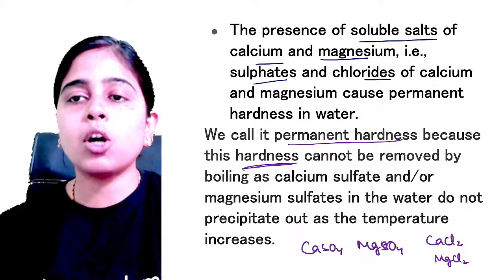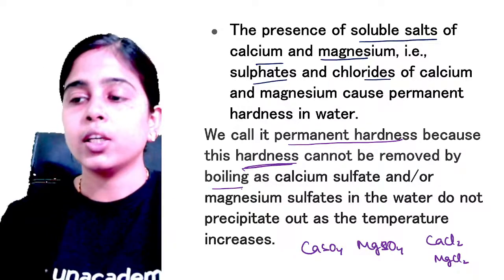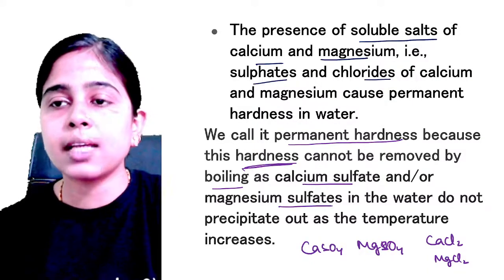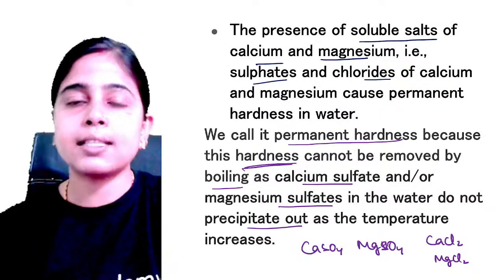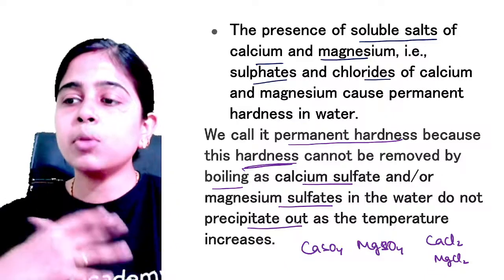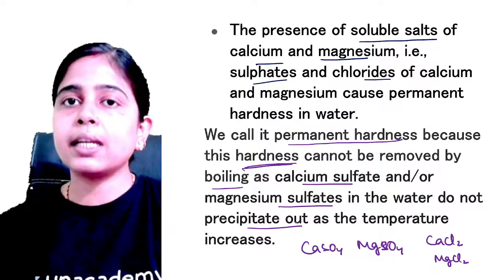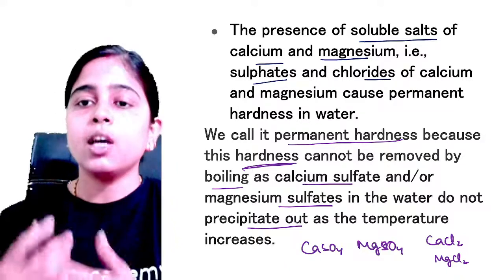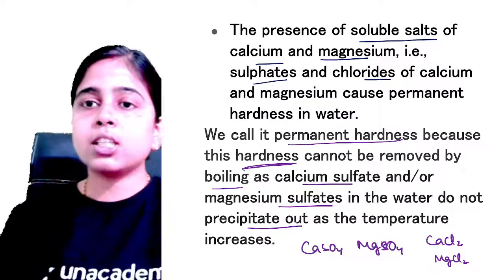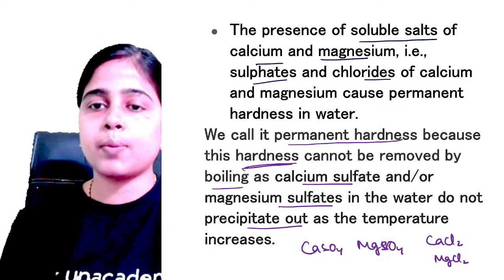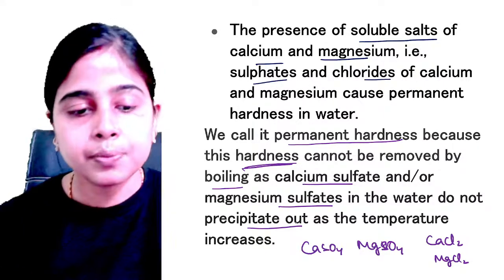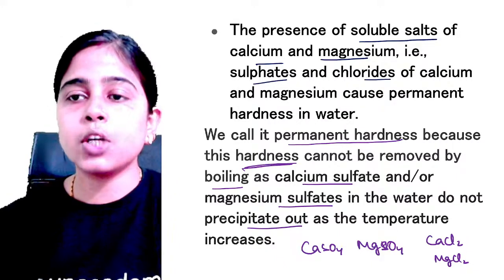Because this hardness cannot be removed by boiling alone. You cannot remove this hardness only by boiling, because calcium sulfate and magnesium sulfate do not precipitate out as the temperature increases, as was happening in the case of your bicarbonates. ठीक है? In bicarbonates, what did we see? It was getting precipitated out in the form of metallic carbonates, which is not happening in the case of magnesium sulfate, calcium sulfate, magnesium chloride or calcium chloride, because they do not precipitate out as the temperature increases. Clear, everyone? So this is known as your permanent hardness.